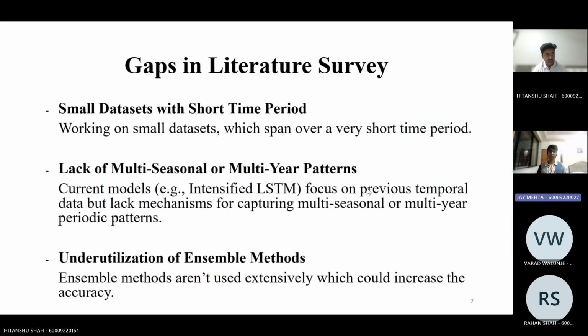Again, small data sets with short time periods. They focus on a very limited number of years. Instead, focusing on more years will help us understand how the rainfall patterns and the soil change over the years. Multi-seasonal, multi-year patterns, again the same: how the different types of seasons in a particular year affect the soil composition, rainfall, etc. Underutilization of ensemble methods is again about using different models to understand different aspects of data.